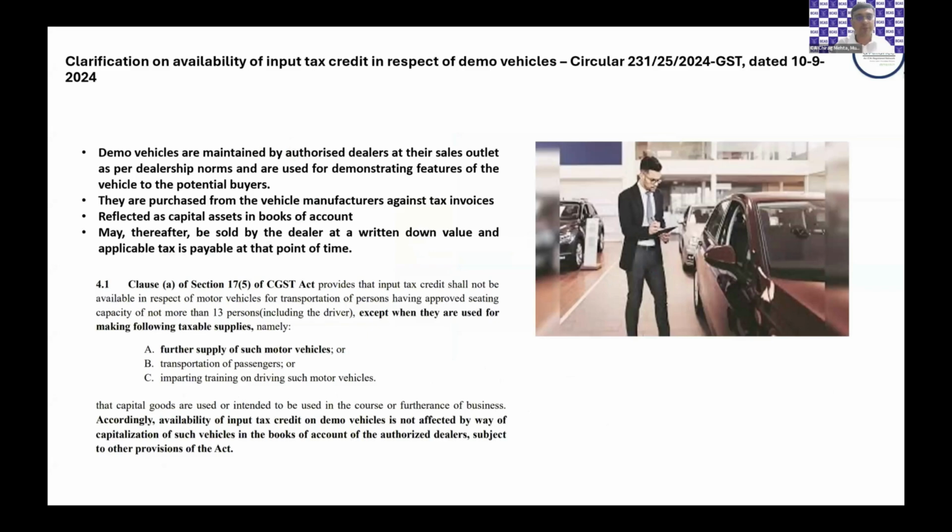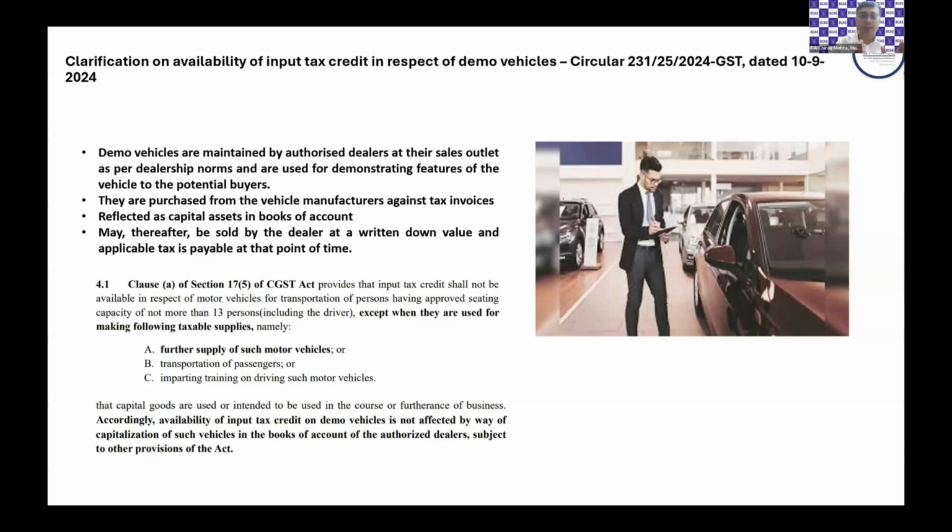Very welcome clarification. One more clarification with respect to block credit in respect of demo vehicles. So we all know that whichever brand of vehicle you buy, these authorized car dealers typically are obliged under the dealership agreement to have certain demo vehicles stored, so that any prospective buyer who walks in has the right to test drive the demo vehicle before purchasing a vehicle.